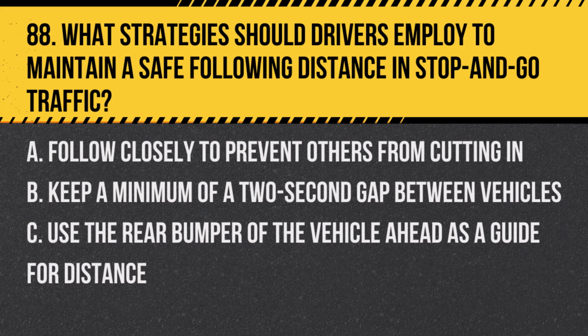Question 88. What strategies should drivers employ to maintain a safe following distance in stop-and-go traffic? A. Follow closely to prevent others from cutting in. B. Keep a minimum of a 2-second gap between vehicles. C. Use the rear bumper of the vehicle ahead as a guide for distance. Answer: B. Keep a minimum of a 2-second gap between vehicles. This helps ensure there's adequate space to stop safely if traffic suddenly halts.